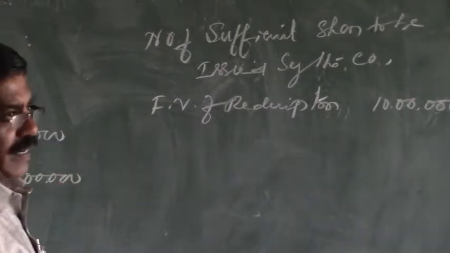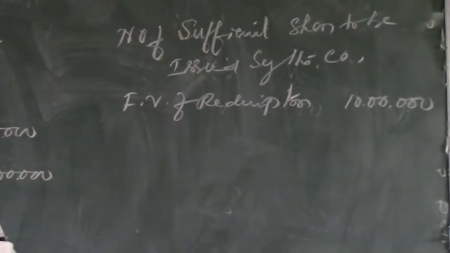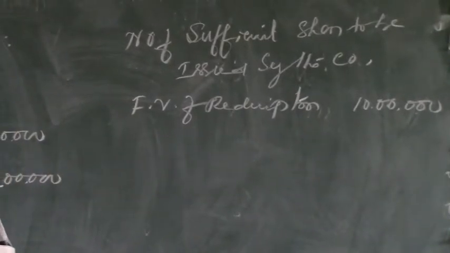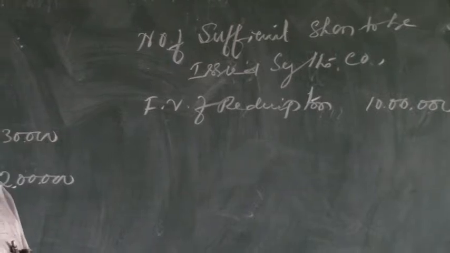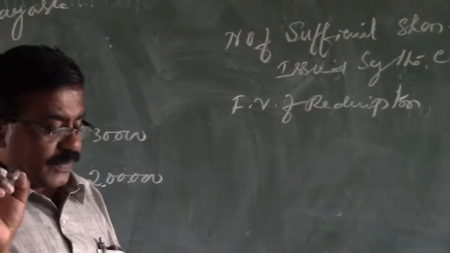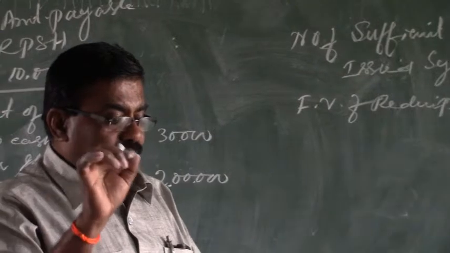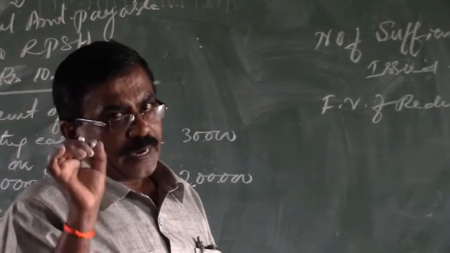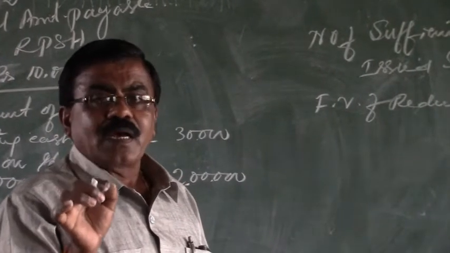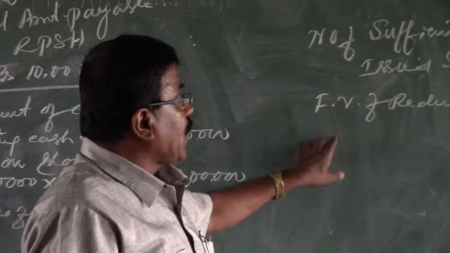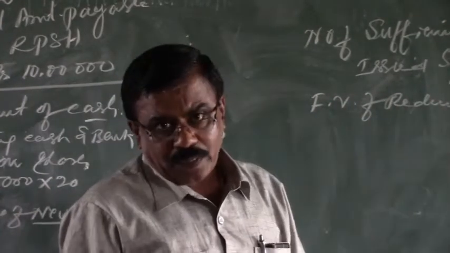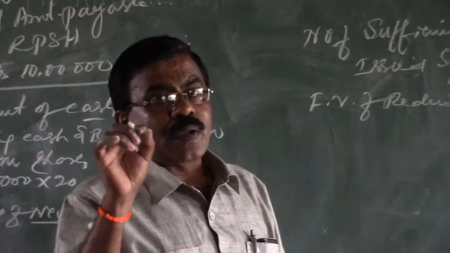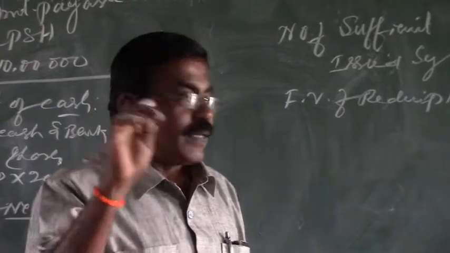Face value of redemption is 10 lakhs, but here there is no premium on redemption and therefore premium is ignored. Premium cannot be taken into account to calculate the number of shares, because the redemption is at face value only, not at a premium. Provided the shares are redeemed at a premium, even in the calculation of the number of shares, to the face value of shares we have to add the premium also. So no premium on redemption, therefore premium is ignored here.